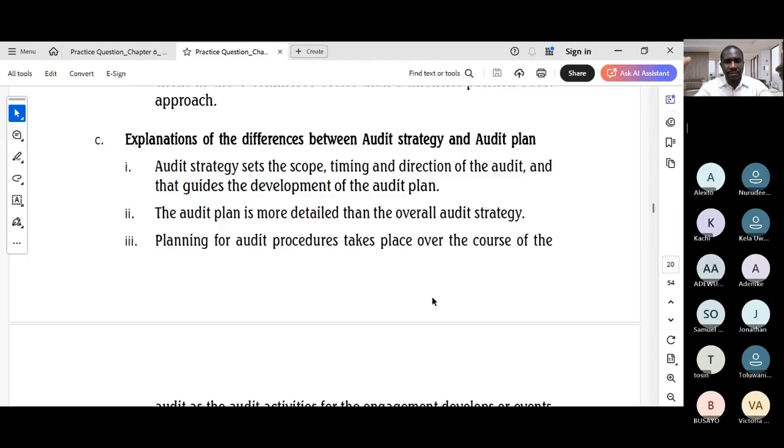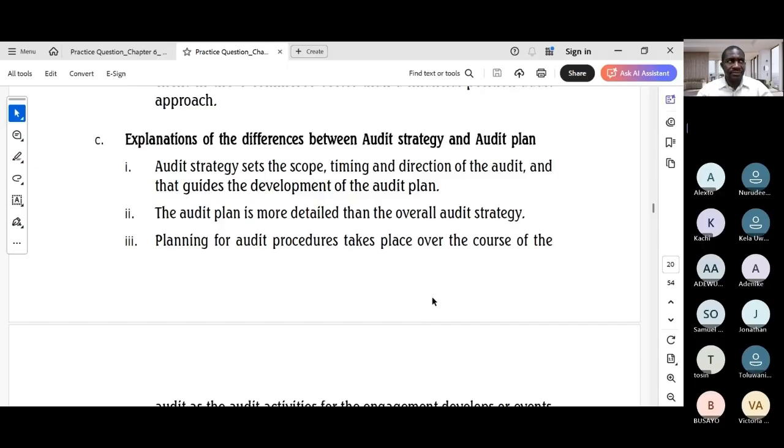So think of the big picture when it comes to audit strategy: it is a roadmap, a blueprint. It defines the scope, the timing, and direction of the audit. So it's a high-level document. Then the audit plan is a detailed action plan that specifies the nature, timing, and extent of the audit procedures to be performed. Actually, the audit plan is derived from the audit strategy.